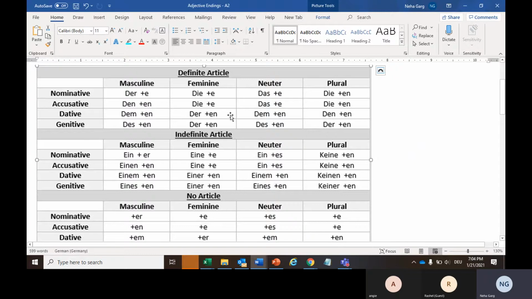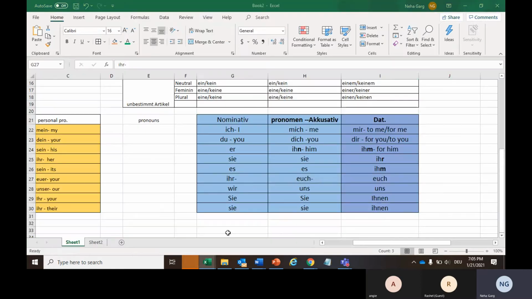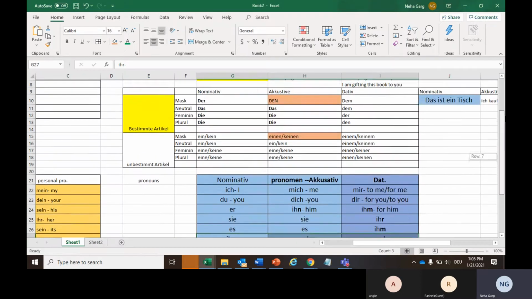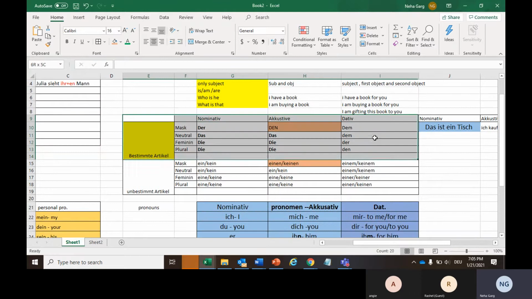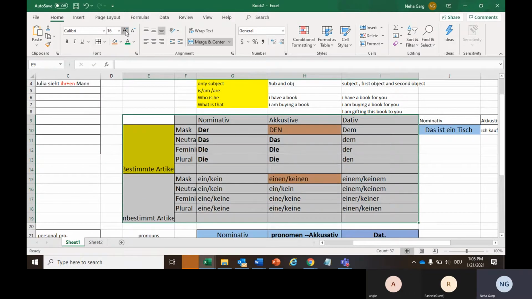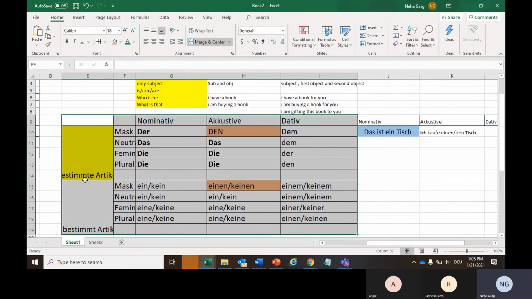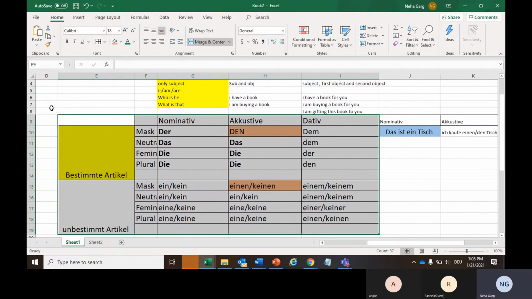This table, this grid, might seem a little tricky, but it's very simple to learn if you are familiar with this table. So this table is nothing new for us. We are pretty much aware of it, right? How bestimmt articles and unbestimmt articles work.